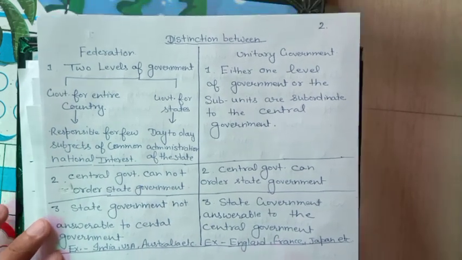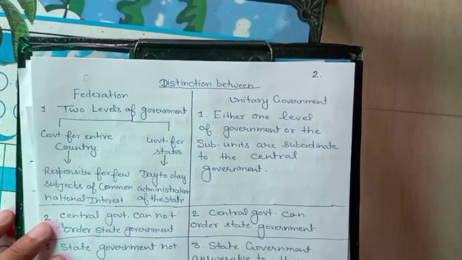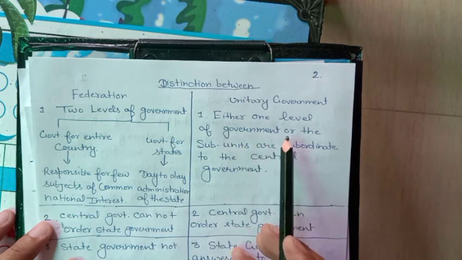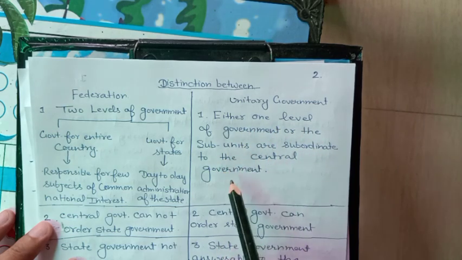federation. The next one is the unitary system of government. In the unitary system of government, either there is only one level of government or the sub-units are subordinate to the central government.